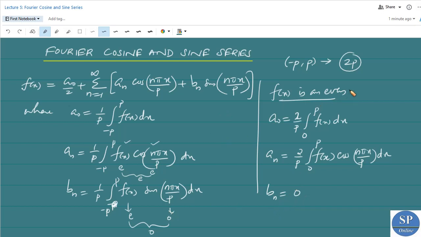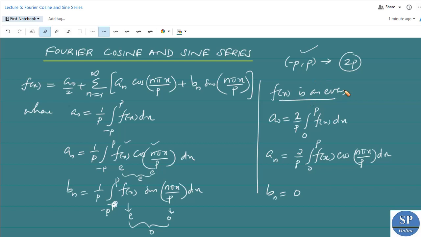So if the given function f of x is an even function in the interval minus p comma p, then the Fourier coefficients are: a naught is 2 by p into integral 0 to p f of x dx, an is 2 by p into integral 0 to p f of x cos n pi x by p dx, and bn is 0.